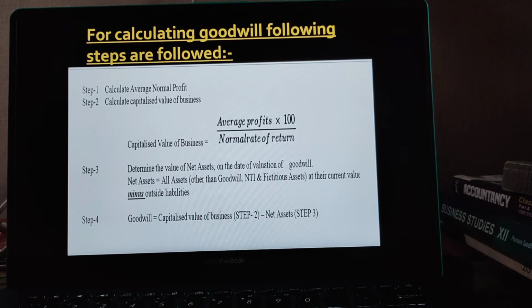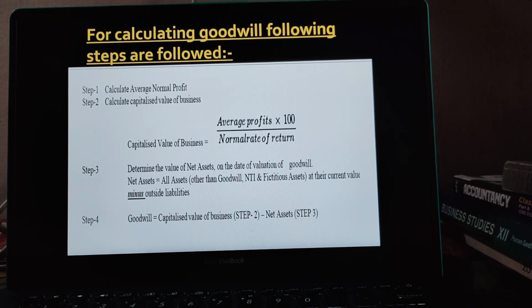For calculating goodwill, the following steps are to be followed. Step 1 is to calculate average normal profit. Then calculate the capitalized value of business. What is the capitalized value of business? Average profit into 100 upon NRR, that is normal rate of return.